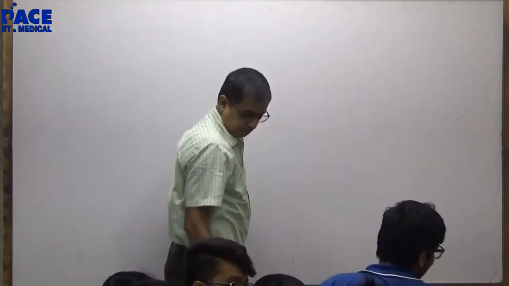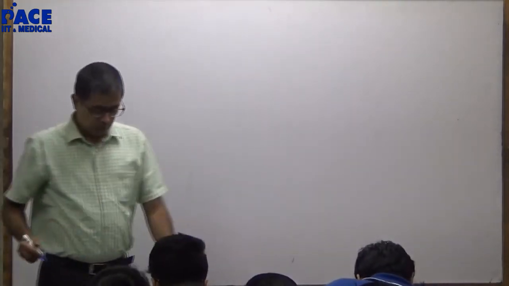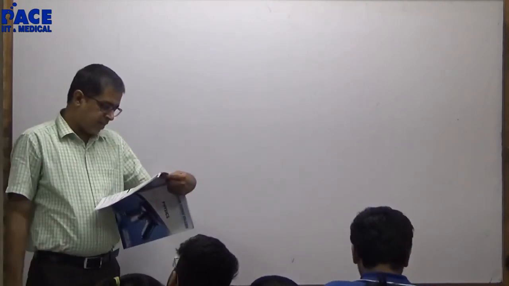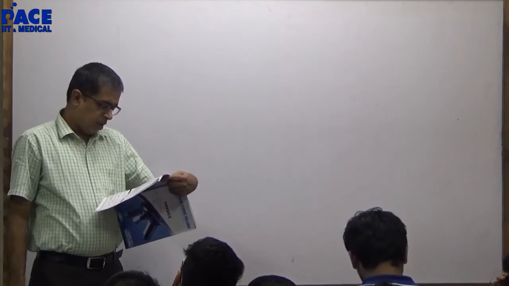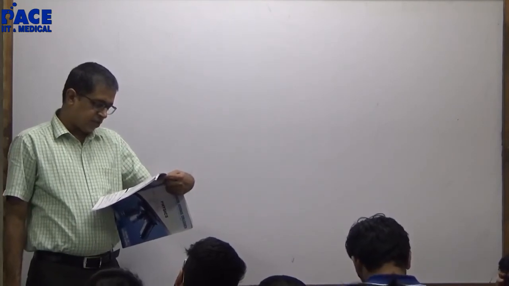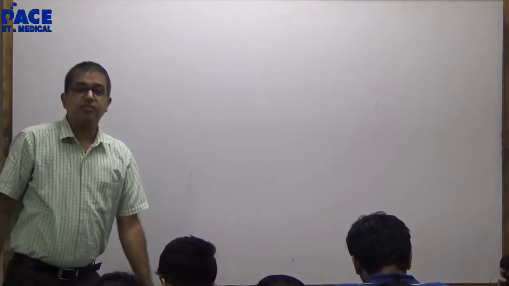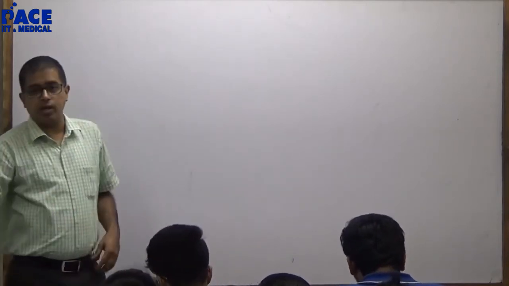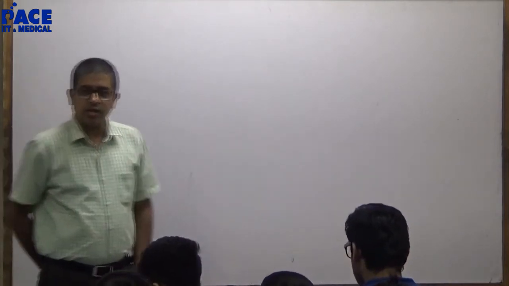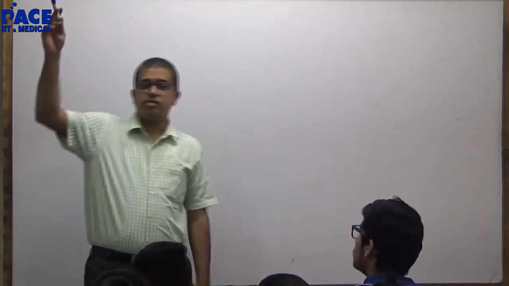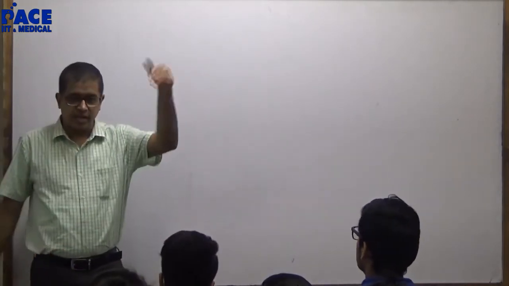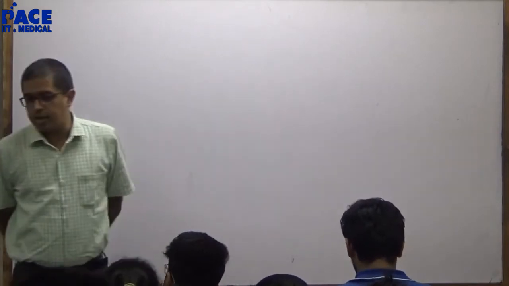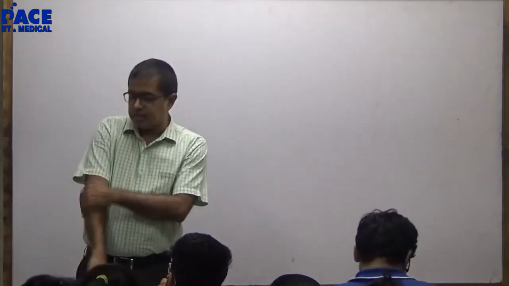Sir, question 10. If a satellite orbits as close to the Earth's surface as possible, the total energy of the satellite plus Earth system is minimum. Negative sign: minus G capital M small m by r. R is lesser, so it will appear the total quantity is larger. It's not, because of the negative sign it will be minimum. Minus G capital M small m by 2r is the total mechanical energy.